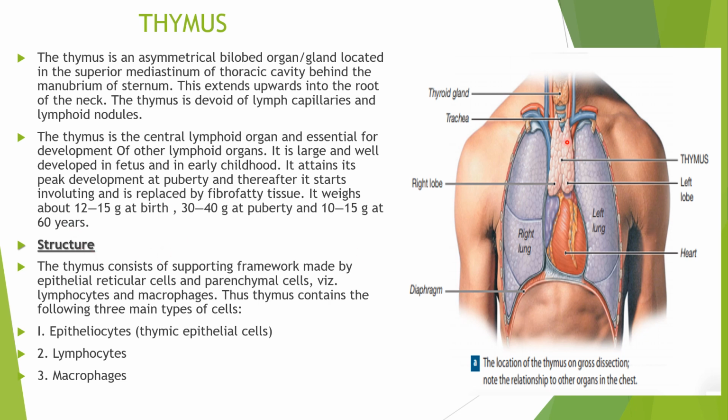Now coming to the structure of the thymus. The thymus consists of a supporting framework made by epithelial reticular cells and parenchymal cells, namely lymphocytes and macrophages. Thus, the thymus contains the following three main types of cells: epitheliocytes, which are the thymic epithelial cells, then lymphocytes and macrophages. These are the three main cells present in the thymus.